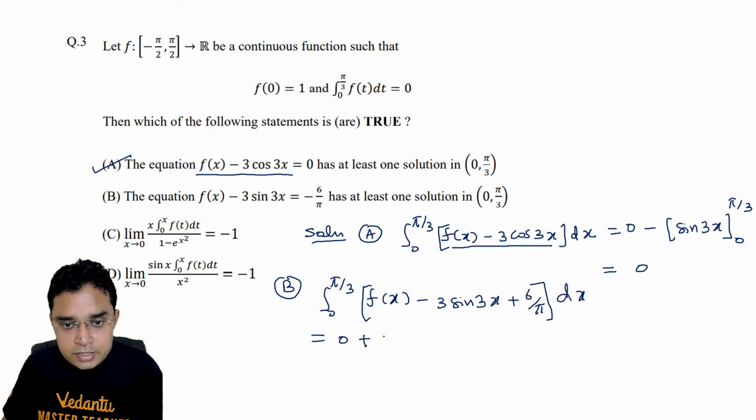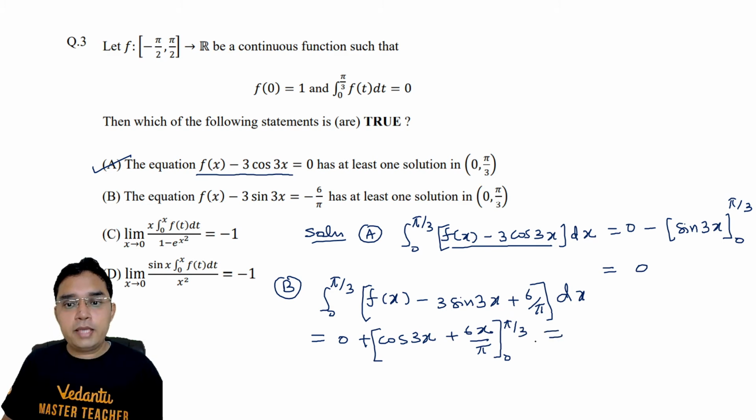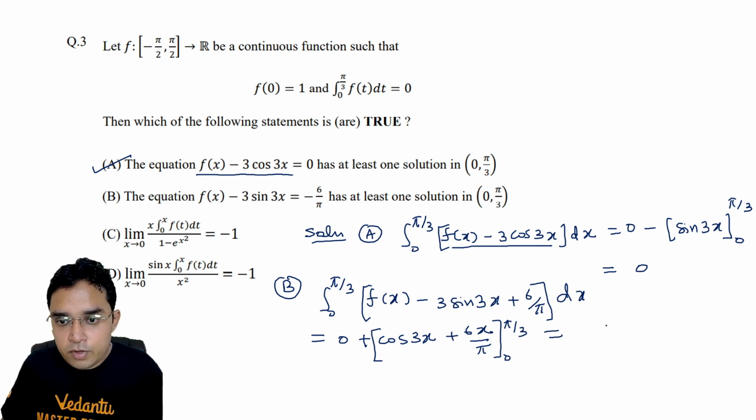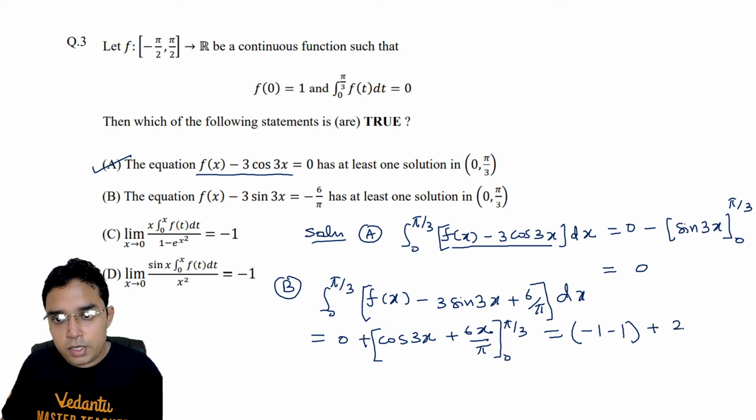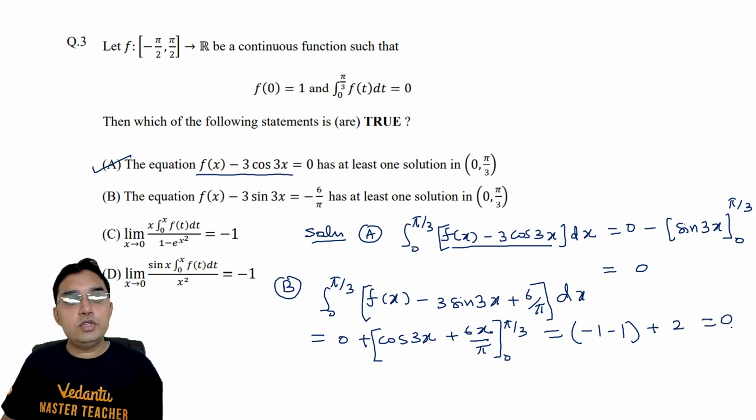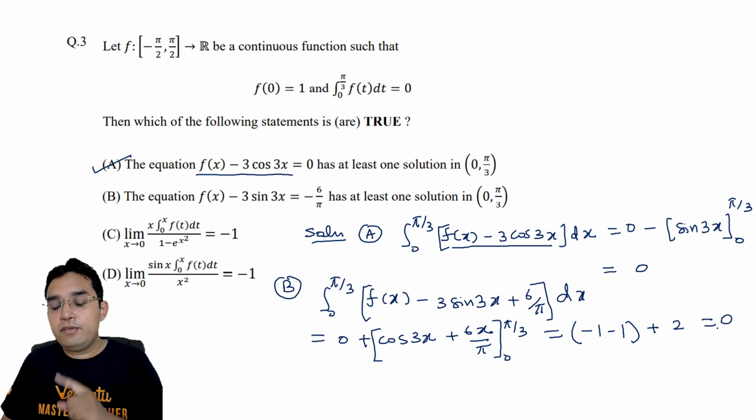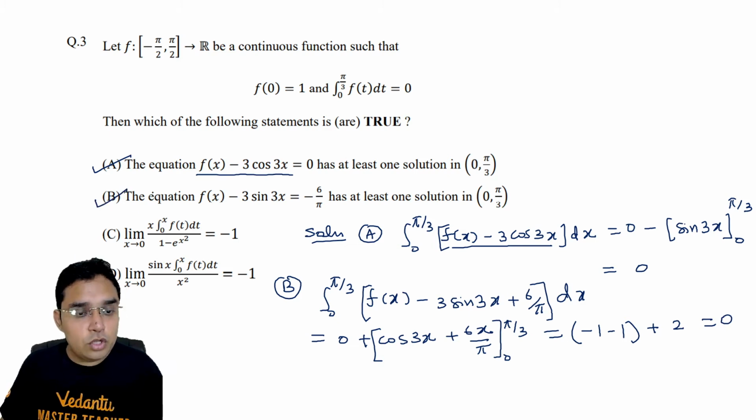Then it will be cos 3x + 6x/π with limits from 0 to π/3. If you put the limits, you will get -1 for cos 3x, and for 6x/π we will get 2 only. So this is again coming out to be 0. With the same logic I gave in option A, B is also correct.